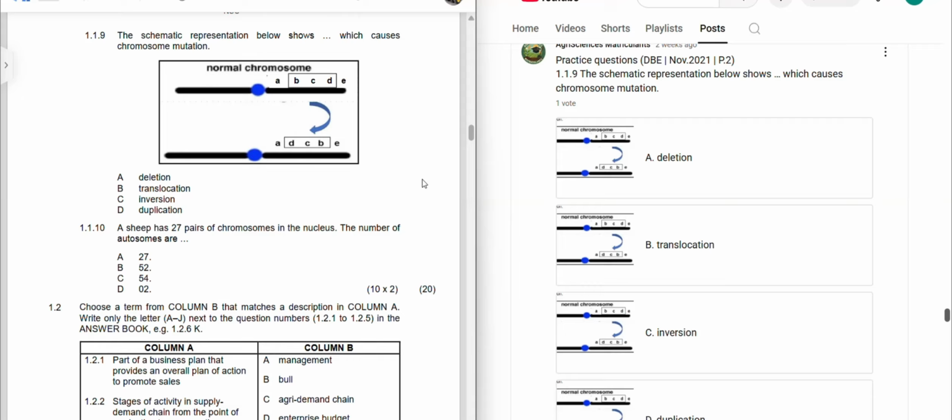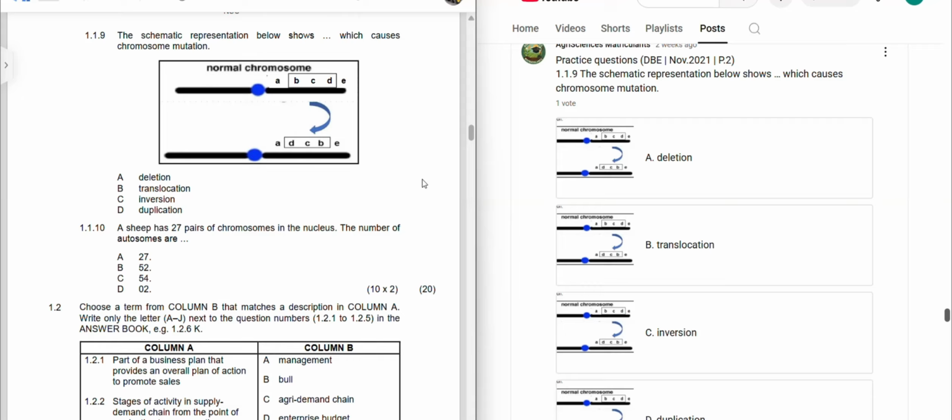Oh, this is a chromatid. We have the top chromatid and the lower chromatid. The top has A, B, C, D, E, while the lower chromatid has A, D, C, B, E.